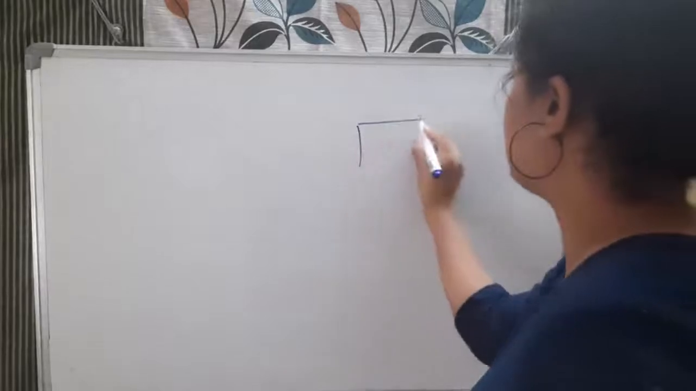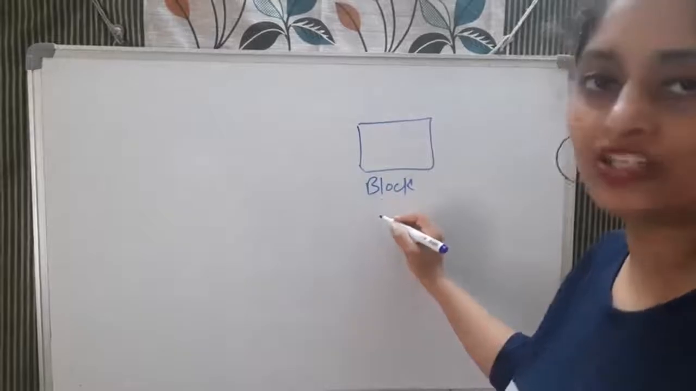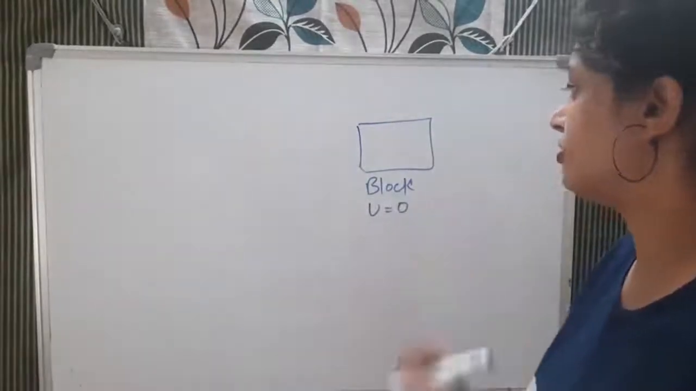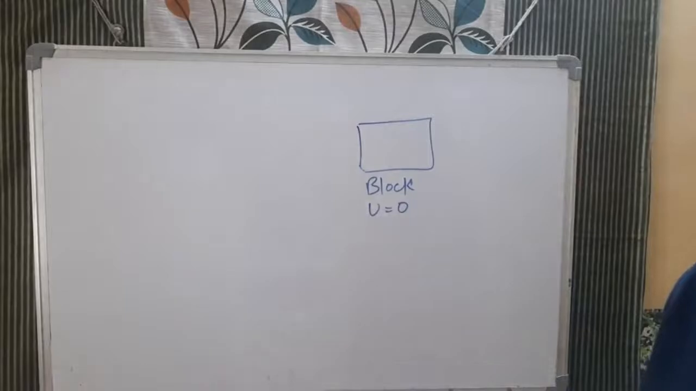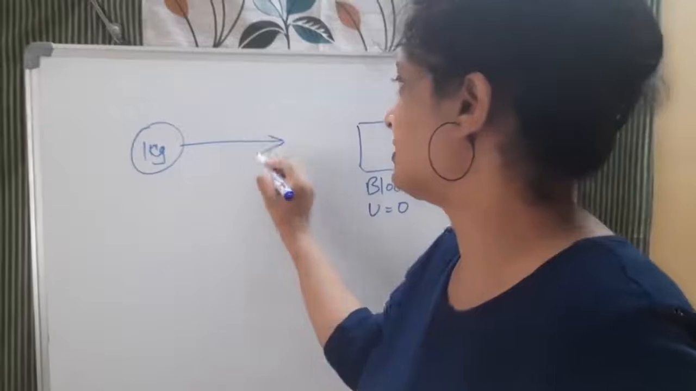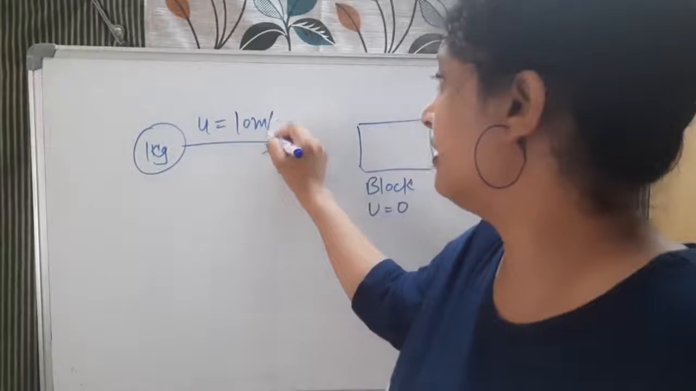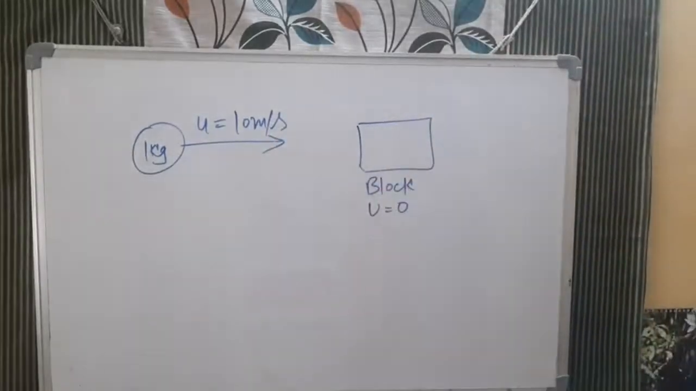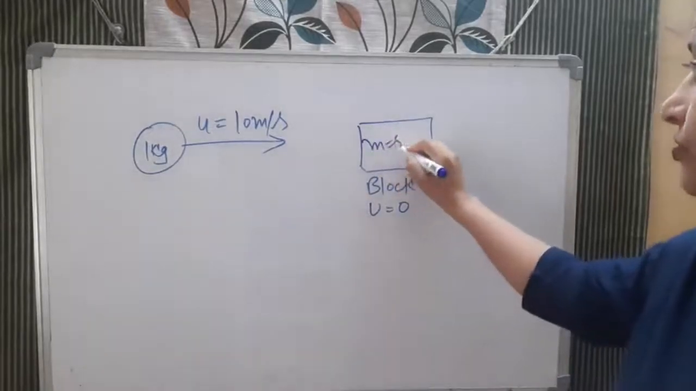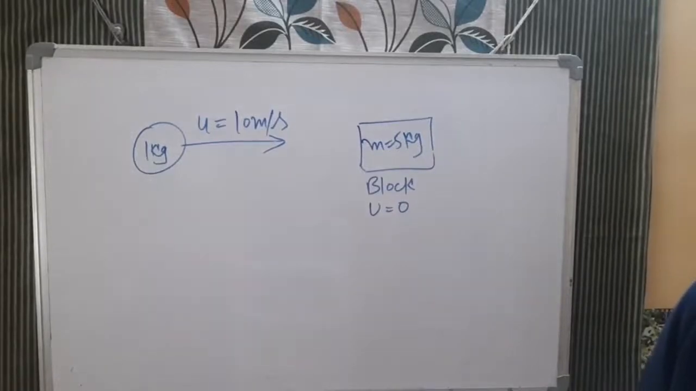Okay, so here there is a stationary wooden block. Stationary means what, bacha? At rest. So its initial velocity is 0. Now the object of mass 1 kg is traveling this side and its velocity is given as 10 meter per second. It collides with this wooden block of mass 5 kg. I will write the mass also, 5 kg. Now after colliding, they both move together. They stick together and then move off together in the same straight line.